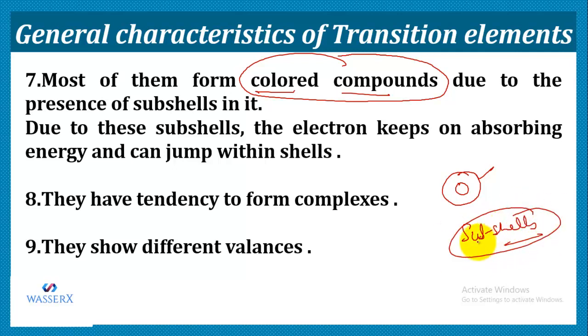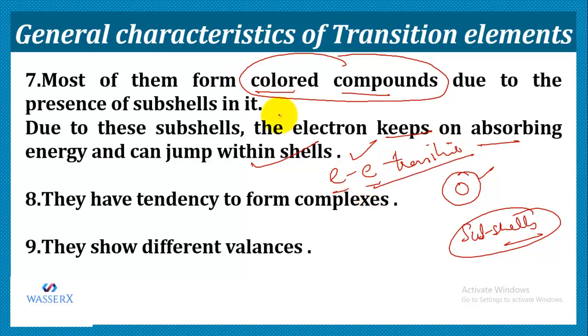Due to these subshells, the electron can absorb energy from outside, like if we give them energy, it can absorb that energy, and it keeps on jumping within the shells. So due to this, there are electron transitions possible within the same shell.